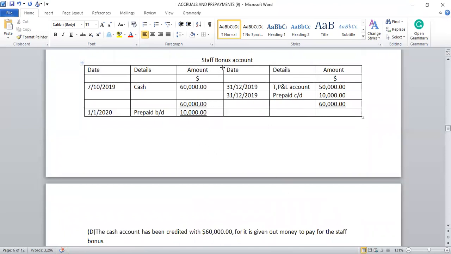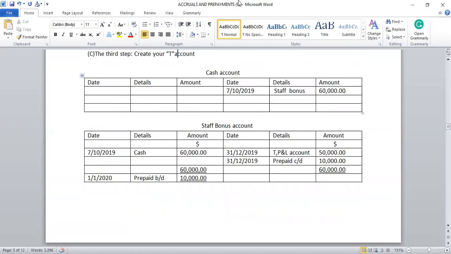Okay, now we will look at the staff bonus account. It will be debited on the left-hand side of the T account. So date 7/10/2019, details: cash, the corresponding entry can be found in the cash account. Cash amount $60,000. Okay, but we've not finished yet.